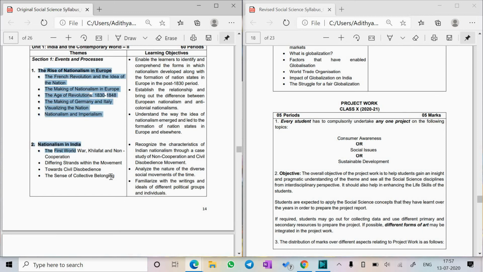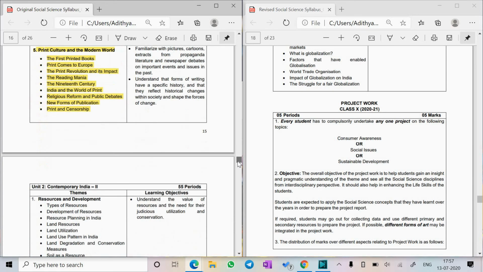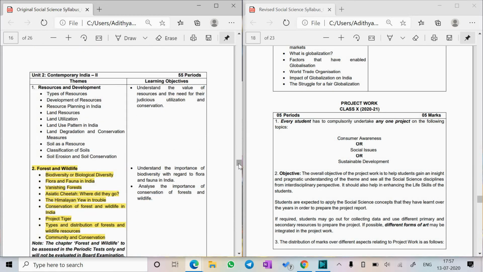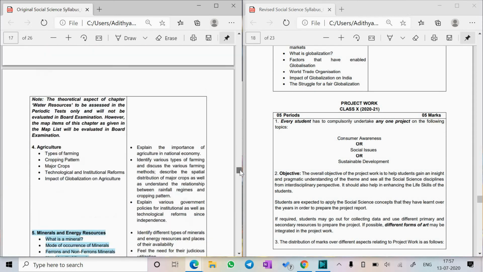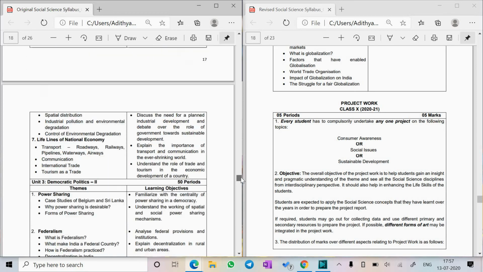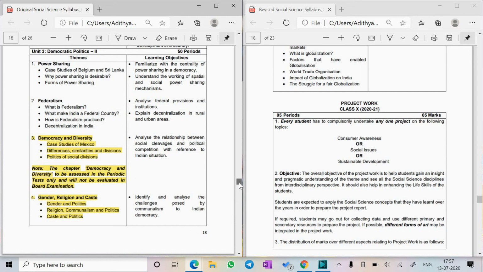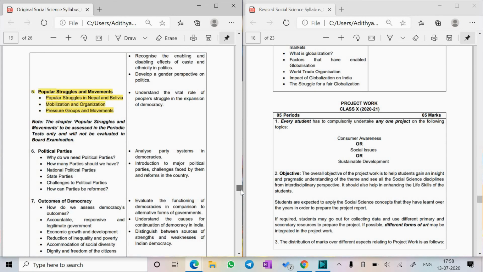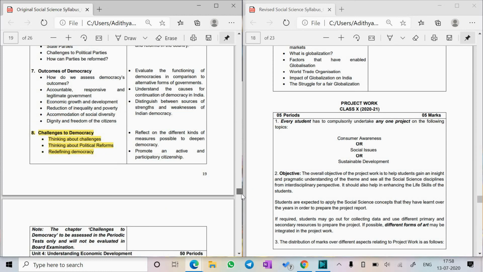So summarizing, in history the first 2 chapters are there. Third and fourth will come for your periodic test but not board. Fifth is deleted. In geography, first chapter is there, second is deleted, third only map will come for board, fourth is there, fifth only map will come for the board, sixth and seventh will be there in your board. Democratic politics, first and second are there, third, fourth, fifth and eighth are deleted, and sixth and seventh will be there for your board exam.